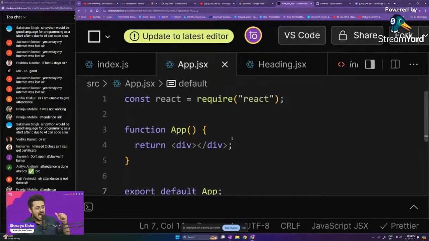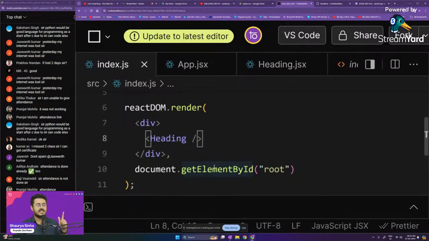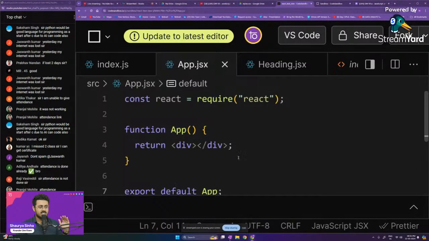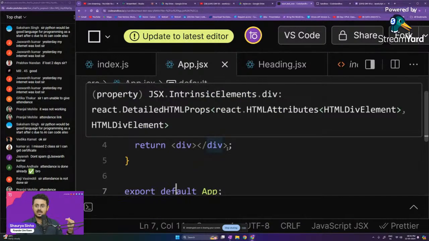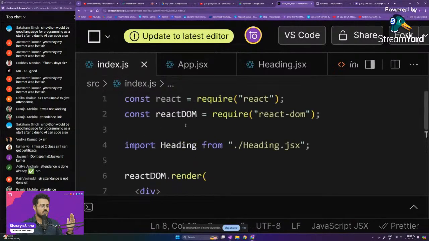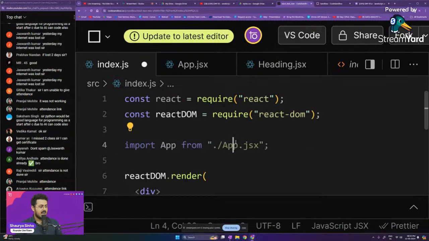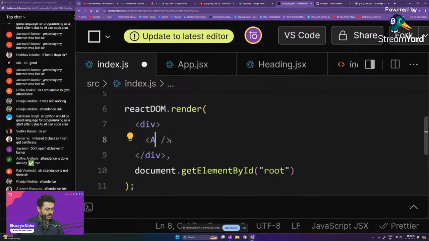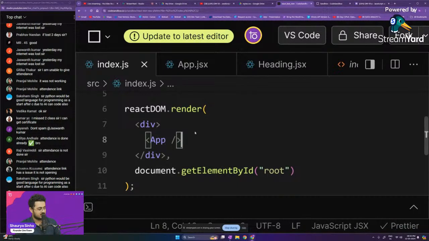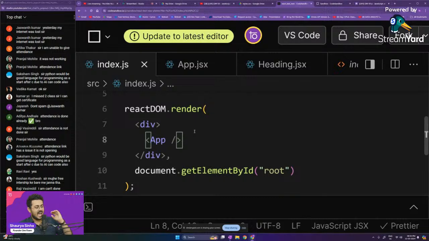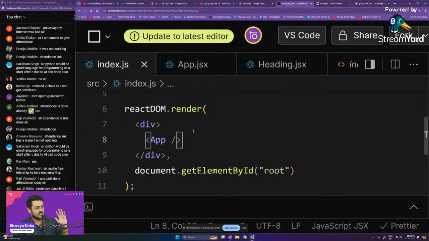Now this app is what you're going to import inside of index.js. This app.jsx that we have created, an empty container itself, is the one you're going to import inside of index.js. So instead of importing heading, you're going to import app from app.jsx, and you're going to render just the app inside of index.js. Are you guys able to understand this? Please let me know.